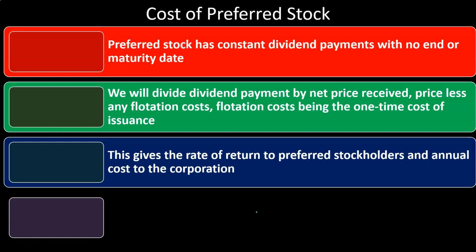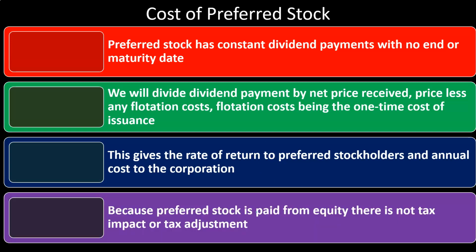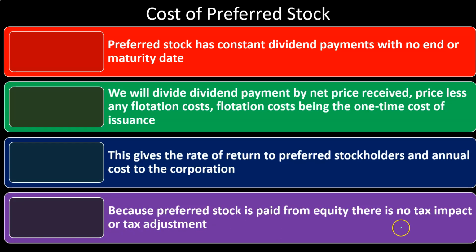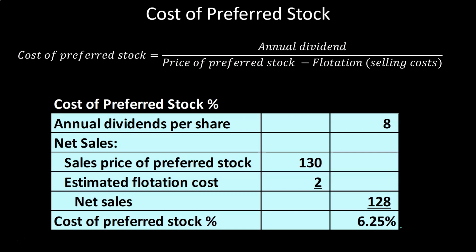So this gives the rate of return to preferred stockholders and annual cost to the corporation. Because preferred stock is paid from equity, there is no tax impact or tax adjustment. And this is, of course, one of the major differences with the debt financing, which is why we need to make that tax adjustment so we can compare this to the debt financing and look at similar types of things, and then possibly use that information in order to do the weighting. So we have the cost of preferred stock formula here.